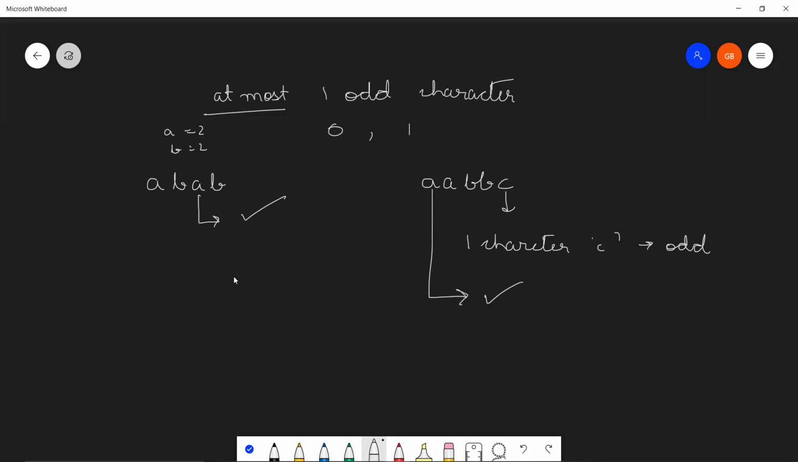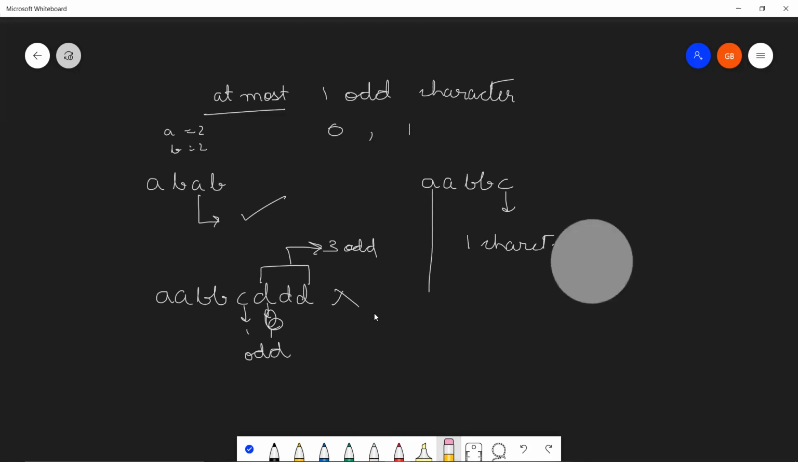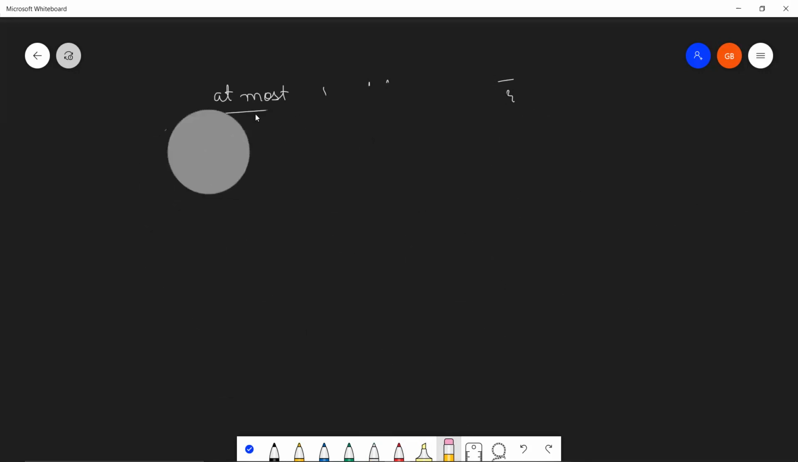Now, what are not wonderful strings? Let's try and understand that. AABBCD. In this, two characters are coming an odd number of times: C is coming one time, D is coming one time. Let's say if we had D like this, D is now coming 3 times, and this is also odd. 1 is also odd. So double A, double B, C, and triple D is not a wonderful string. I hope you are understanding what a wonderful string is.